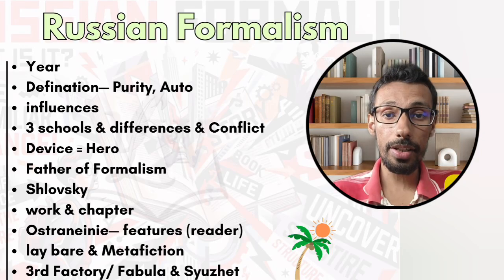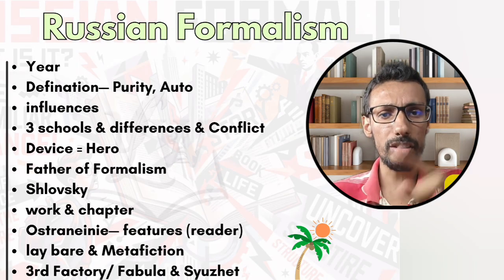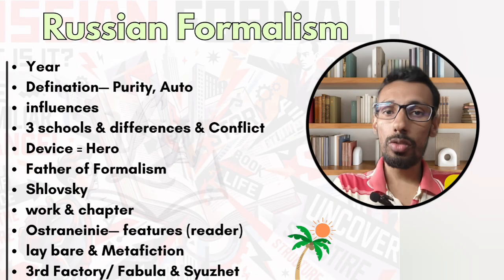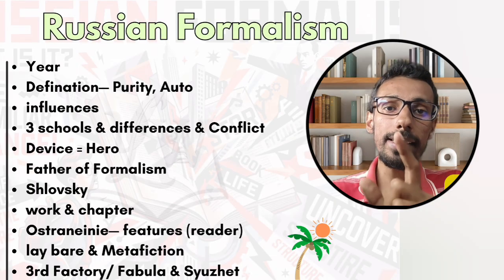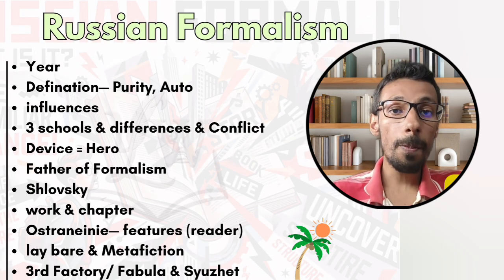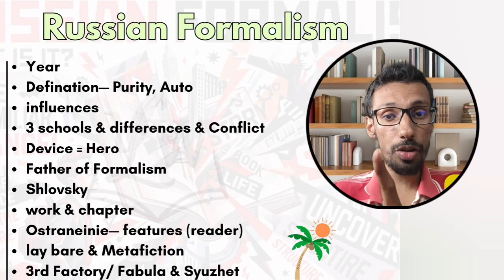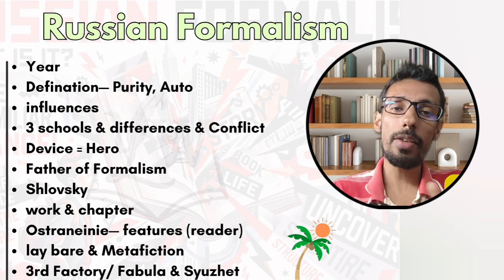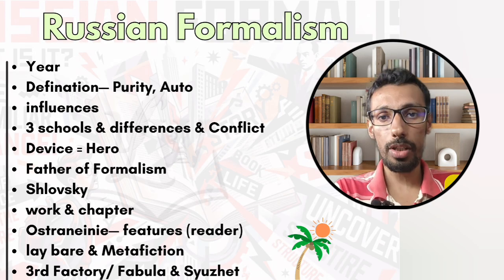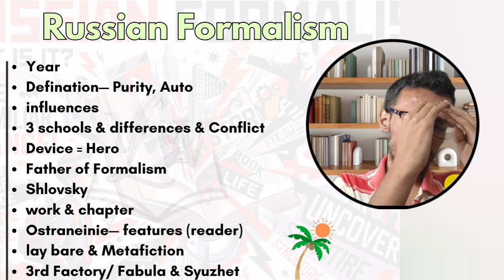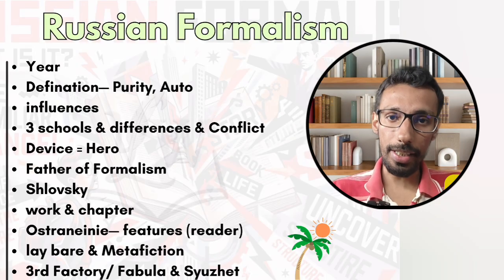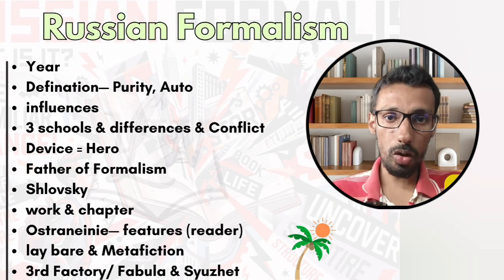All the things that I am uttering right now are very important, very crucial. Miss anything, you are going to miss your 2 to 4 marks, I can give you the guarantee. So art as technique or art as device, this is the name of the chapter. And in which book did it come? It was in the Theory of Prose. Theory of Prose, it came in prose, not in poetry. In the Theory of Prose, he developed the concept of defamiliarization, also known as estrangement, also known as Ostranenie, and it was coming in the essay known as art as device or art as technique. Clear? You wrote it? Congratulations.